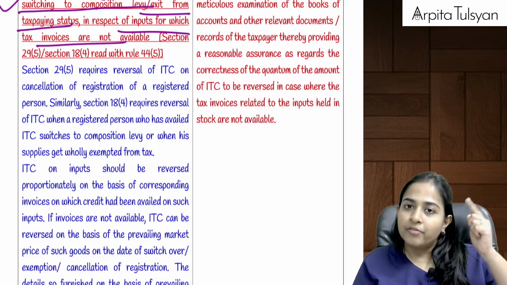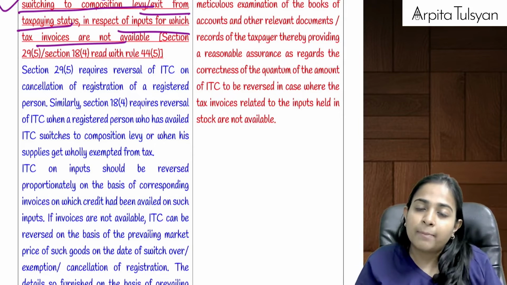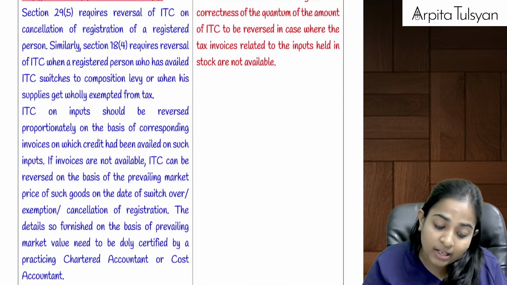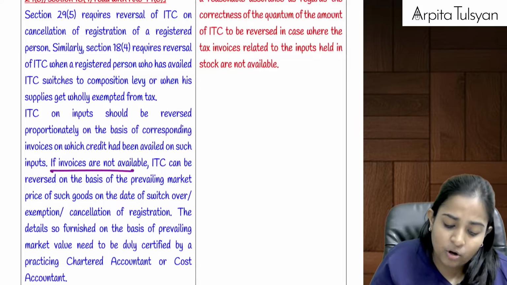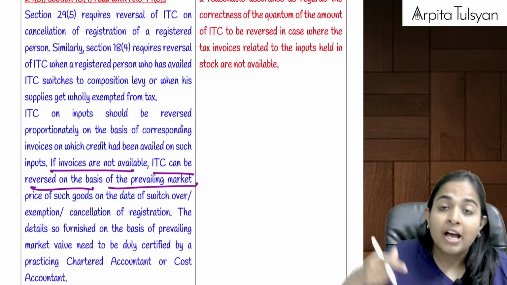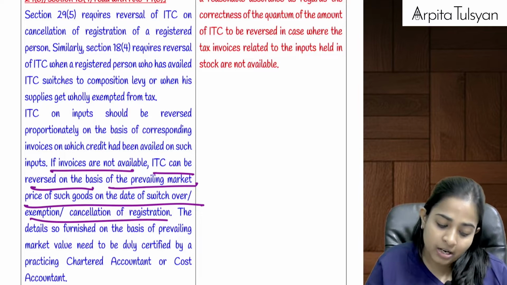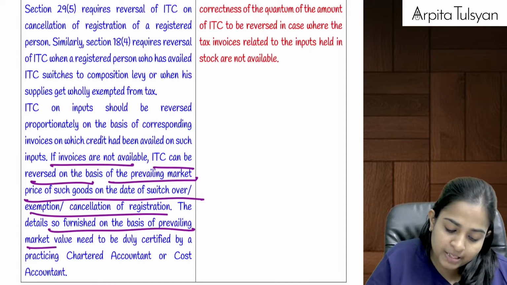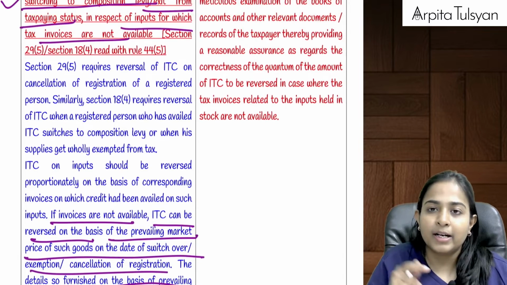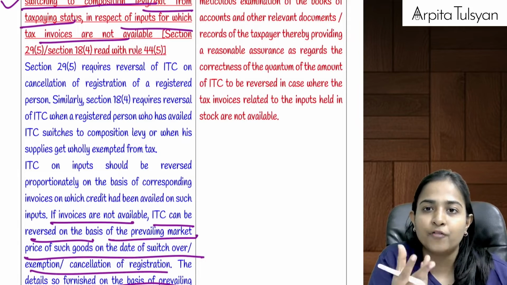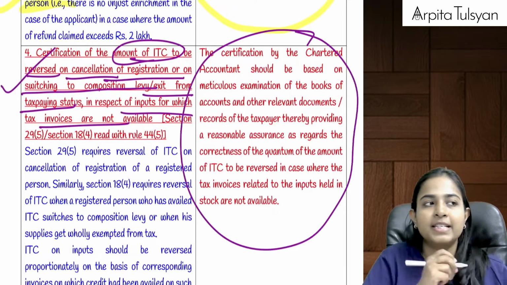So now that much amount of ITC you have to reverse back. If you want to reverse back, then you need the tax invoices. Let's say you have very old stock kept with you for which the tax invoice is not available. So if invoices are not available, ITC can be reversed on the basis of prevailing market price of such goods on the date of such switchover or cancellation, and the details so furnished on the basis of prevailing market value need to be duly certified. Because you are doing it on the basis of current market value, the quantity of goods, etc., needs to be certified by the CA.